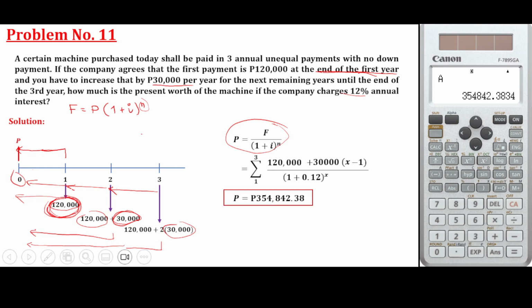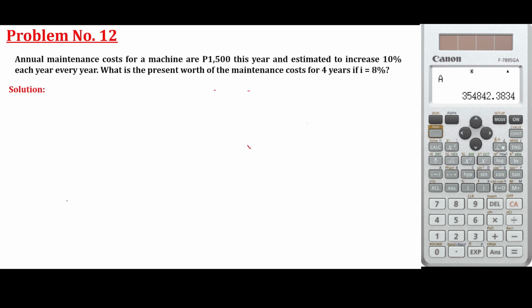Okay, how about we solve problem number 12. This problem is about the geometric gradient. Earlier, we solved the arithmetic gradient, so what is the difference in this problem? Let's try to solve this. The annual maintenance cost for a machine is 1.5 this year and is estimated to increase 10% every year. What is the present worth of the maintenance cost for 4 years if the interest rate is 8%?